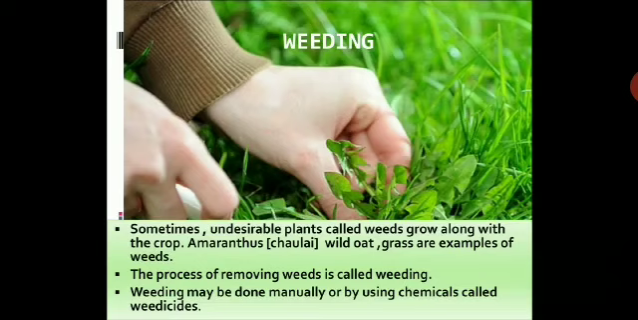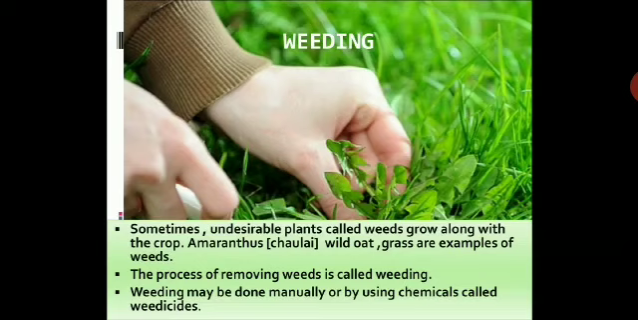Weeding. Sometimes undesirable plants called weeds grow along with the crop. So you can see over here in the field unwanted plants which are not required, which were never grown by us. They grow on their own, like amaranthus, wild oat, and grass are examples of weeds. The process of removing weeds is called weeding.